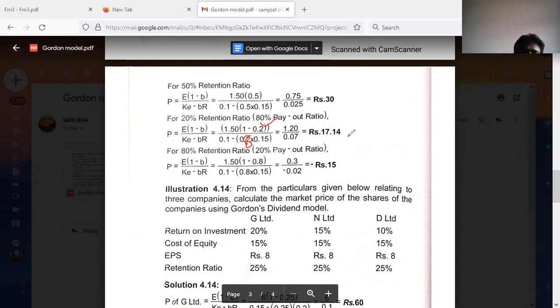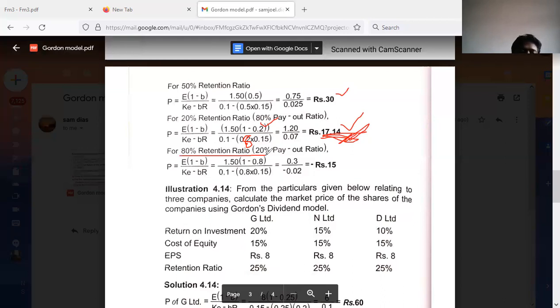I think this figure will also change. Do the calculation. Some higher value you are going to get. Here you'll get more than 30. Just incorporate changes. Now again, for the third situation,